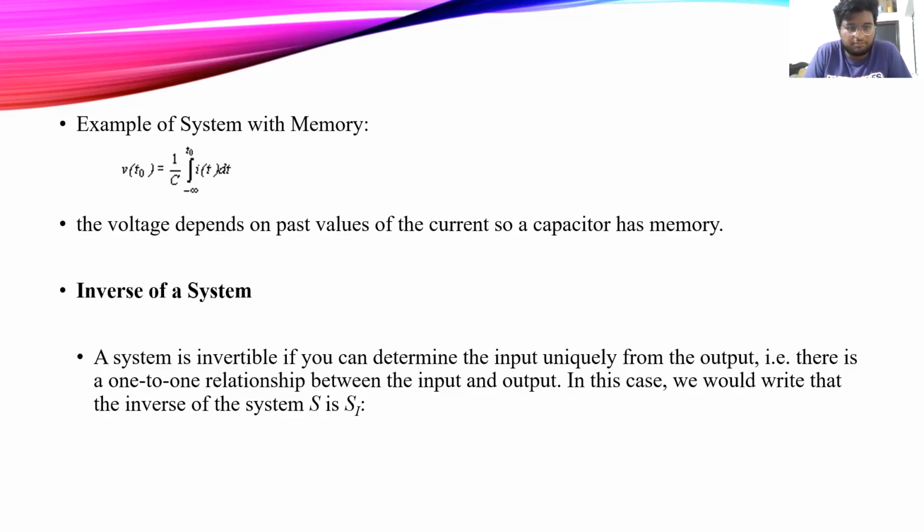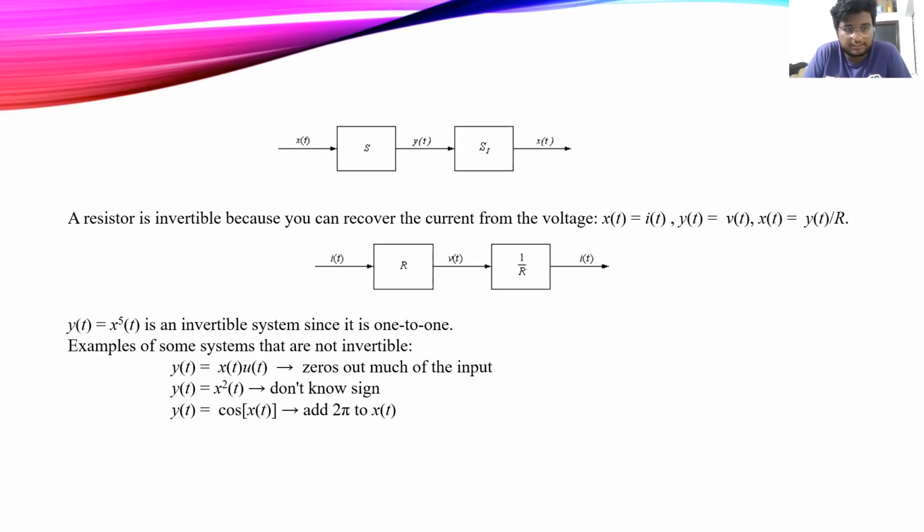Inverse of a system. A system is invertible if we can determine the input uniquely from the output, that is, there is a one-to-one relation between input and output. In this case, we write the inverse of the system S as S inverse. A resistor is invertible because you can recover the current from the voltage: x(t) = i(t), y(t) = v(t), x(t) = v(t)/R. y(t) = x(t) is an invertible system since it is one-to-one.